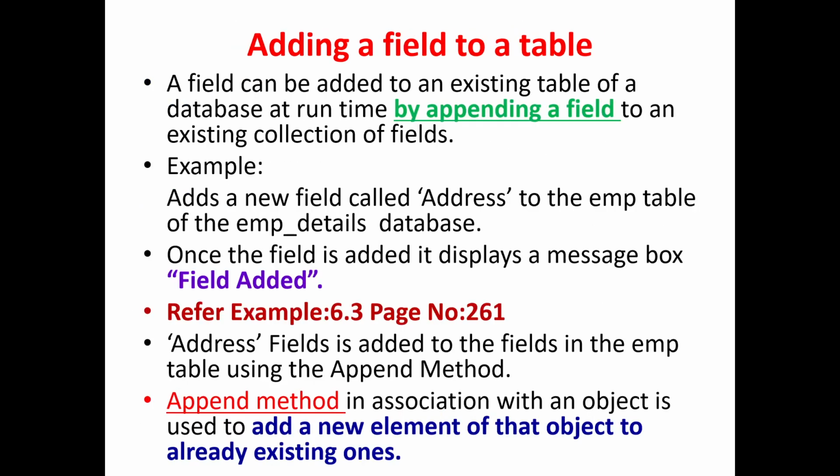Adding a field to a table. A field can be added to an existing table of a database at runtime by appending a field to an existing collection of fields. For example, this adds a new field called address to the employee table of the employee detail database. The Append method, in association with an object, is used to add a new element of that object to already existing ones.